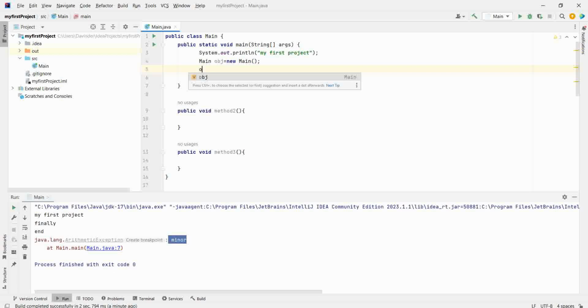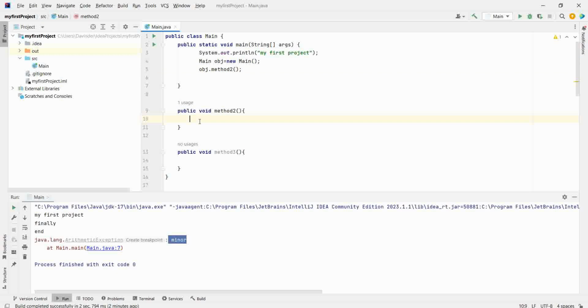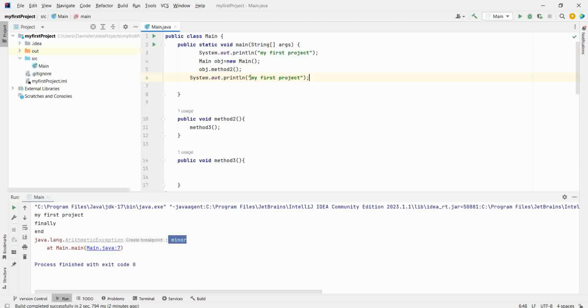Now, void main is calling method 2. Method 2 is calling method 3. And now, after this, I want to print anything, like after void main, I want to print end main. Now here, I want to print end method 2. Similarly, here I want to print end method 3.